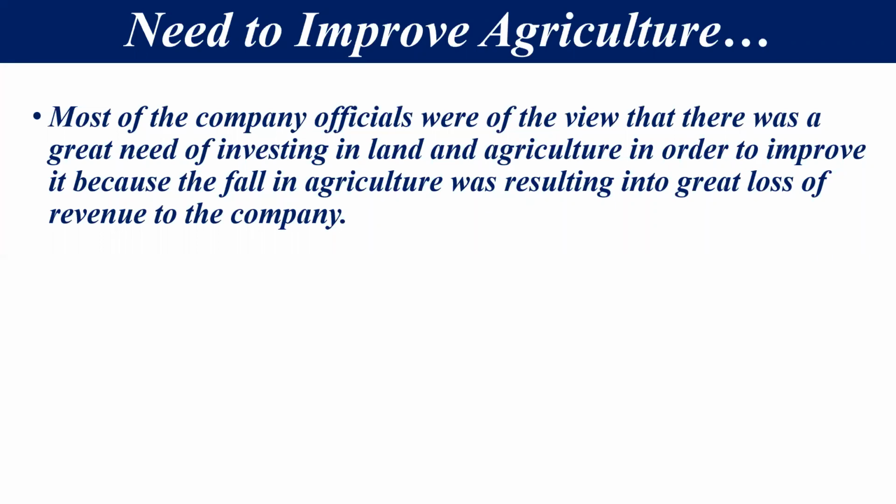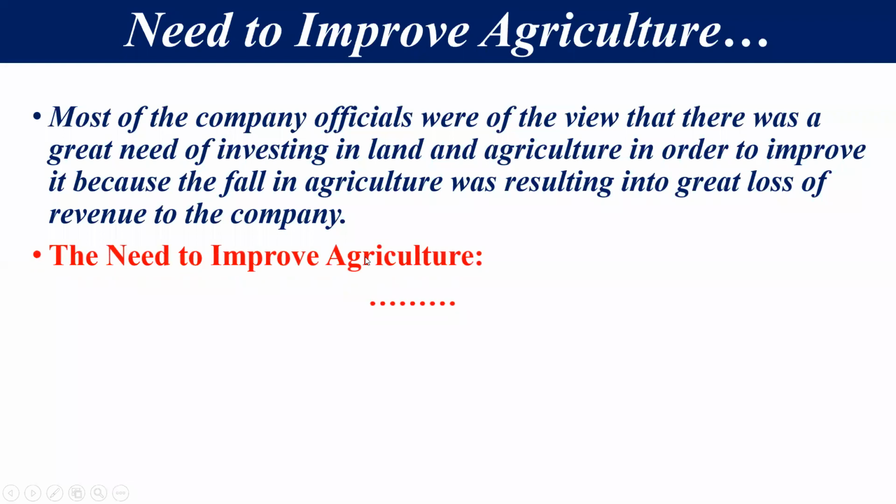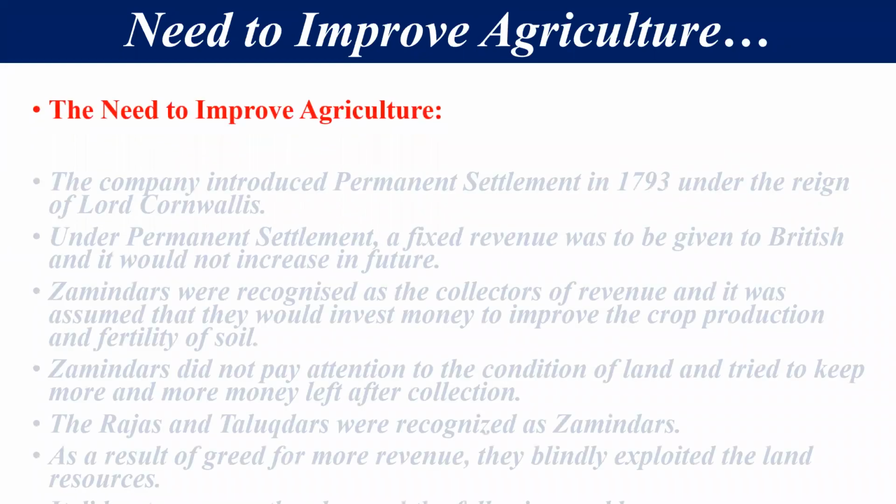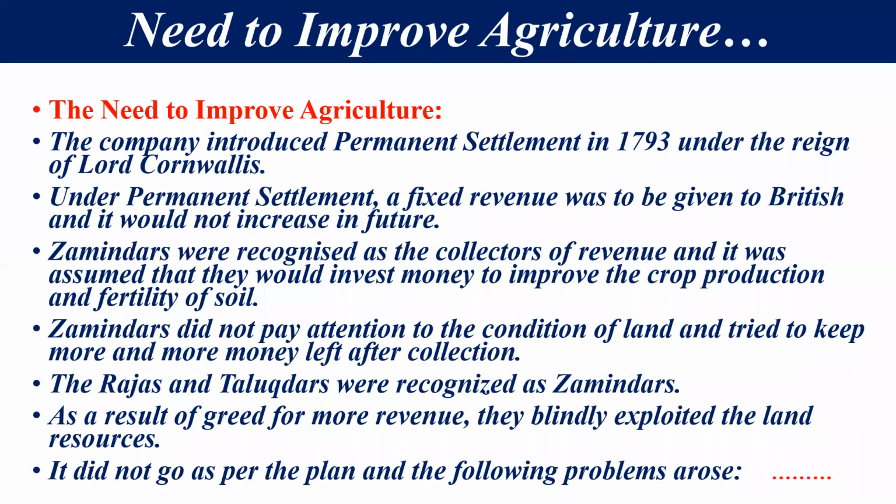This was the basic reason why the Britishers paid attention to it. Okay, so that's why they wanted to improve agriculture. So that's why they felt the need to improve agriculture. This was the basic reason. Now let's discuss how to improve the agriculture.